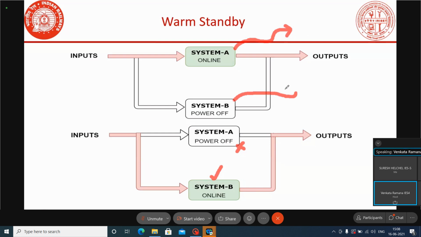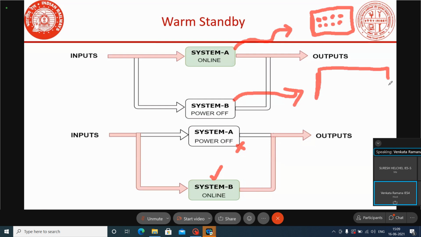If the system is healthy, some relays will be energized, and we use some other relays to transfer from one system to the other system.